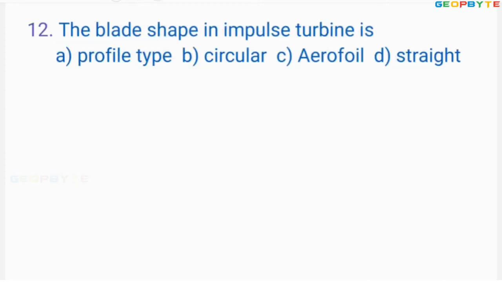Look at the 12th problem. The blade shape in impulse turbine is. You are asked to find the blade shape for the impulse turbine. Impulse turbine blade shape is like this. One minute, let me draw it clearly.